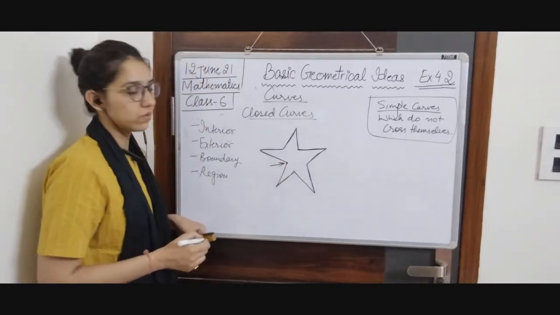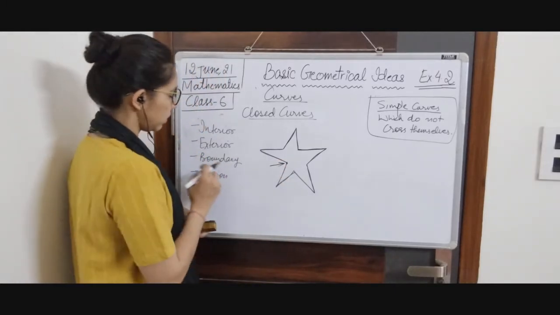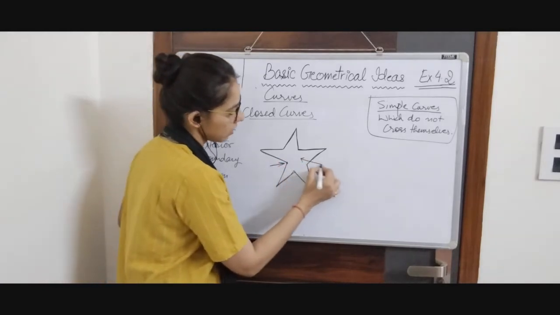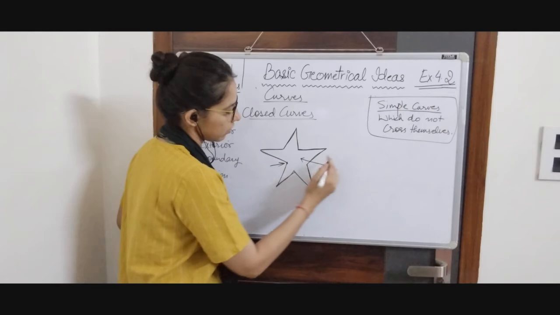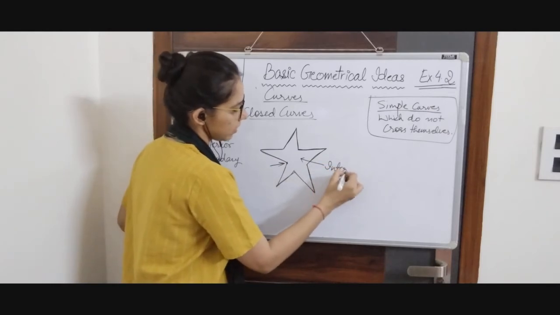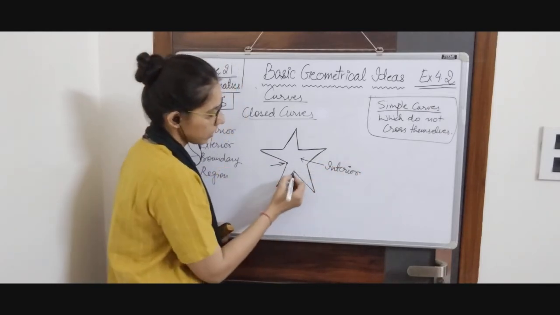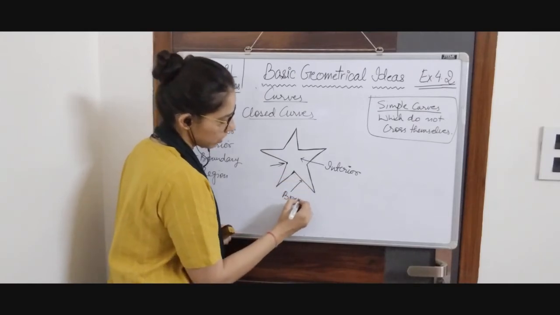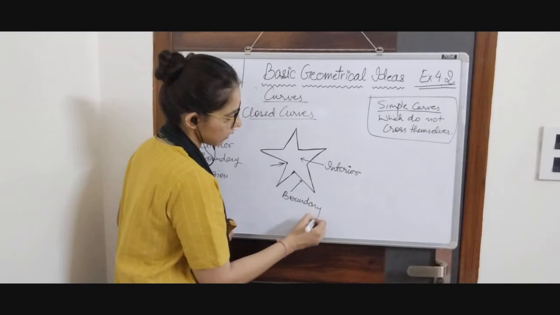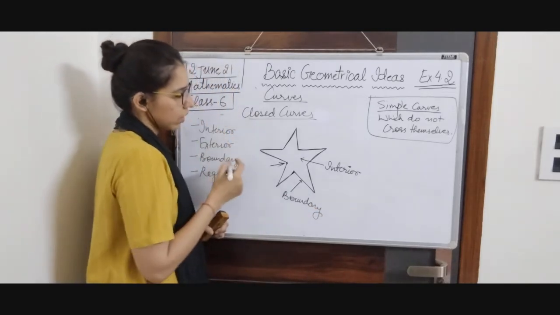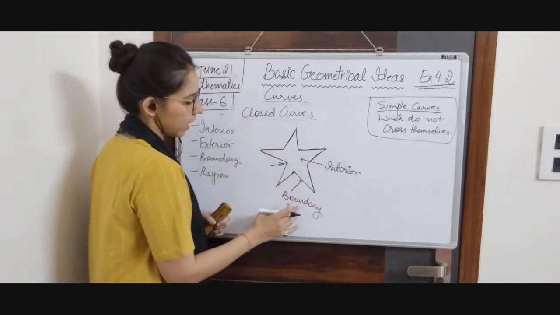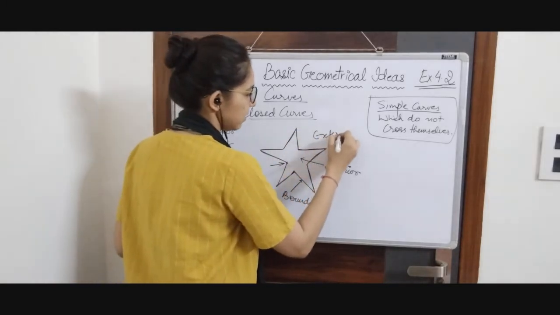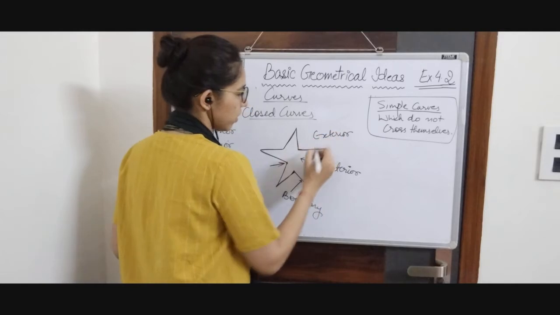It is a closed curve. In it, this part will be interior. This path that we followed is boundary, and if we exclude the interior and boundary, the remaining part will be the exterior of this curve.